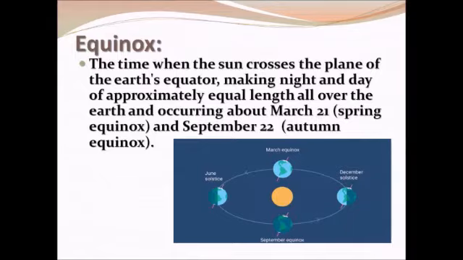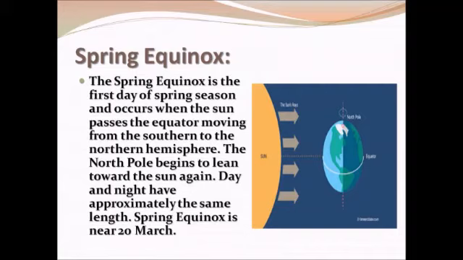Our next topic is equinox, the time when the sun crosses the plane of the Earth's equator, making night and day of approximately equal length all over the Earth and occurring about March 21st and 22nd and September. Spring equinox. On the 21st and 22nd of March, the overhead sun is overhead of the equator. The equator receives the largest amount of solar radiation. At this time, the northern hemisphere is in the spring equinox, and southern hemisphere is in the autumn equinox.